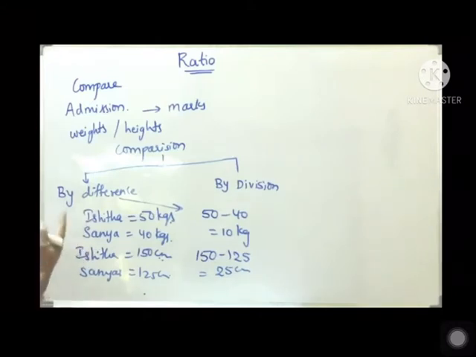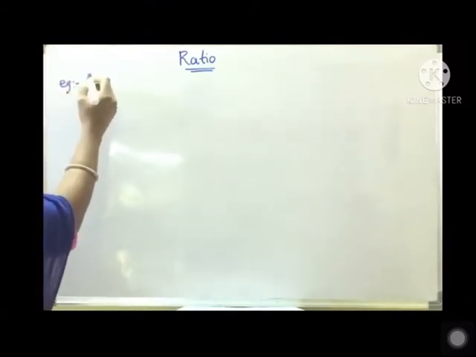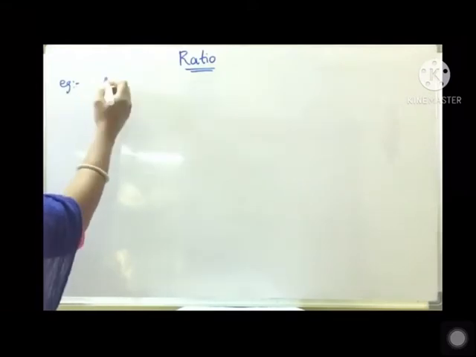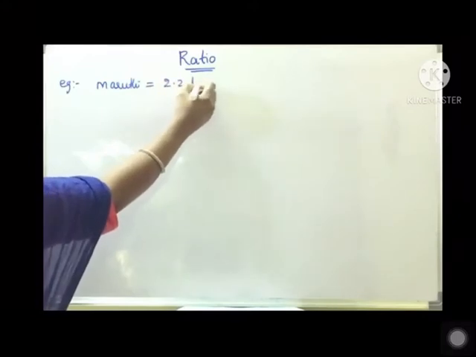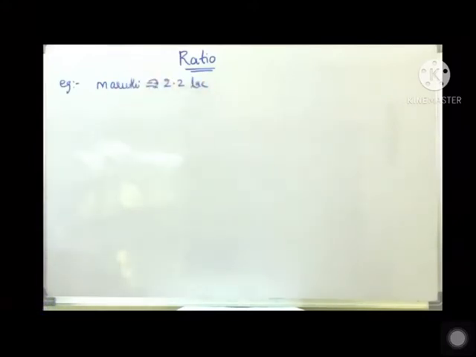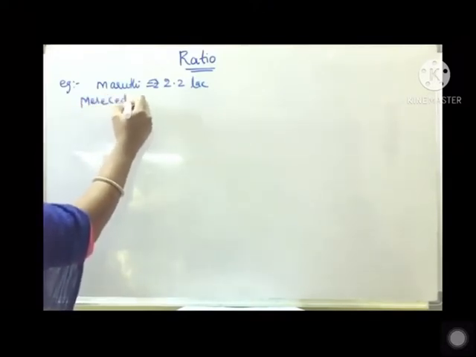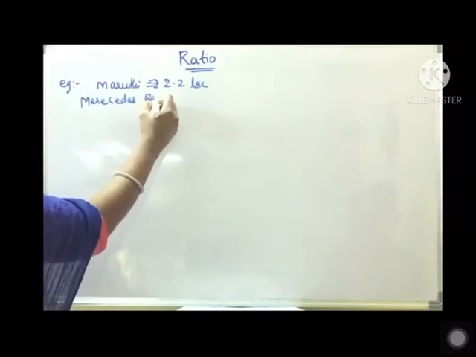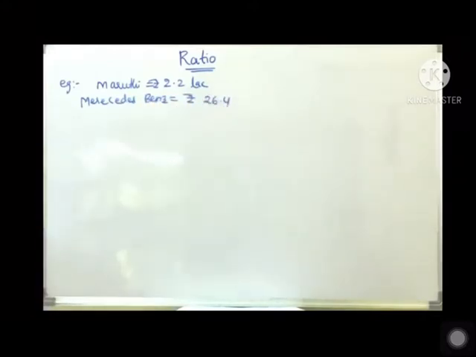Okay children, suppose the comparison by difference does not make as good sense as the comparison by division. For example, if the Maruti 800 car costs rupees 2.2 lakh, whereas the Mercedes Benz costs rupees 26.4 lakhs.